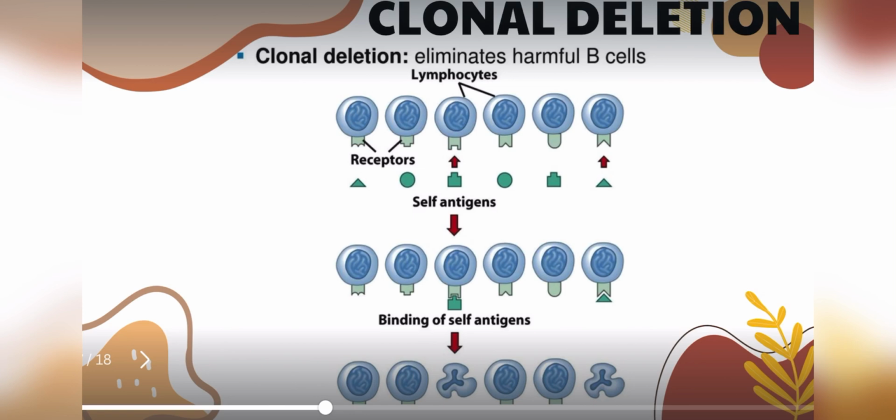So clonal deletion, in other words, eliminates the harmful self-reactive lymphocytes that are induced by self-antigens, and then the process goes on to binding of self-antigens, ending in the immune response.